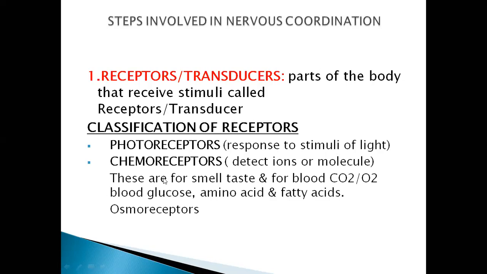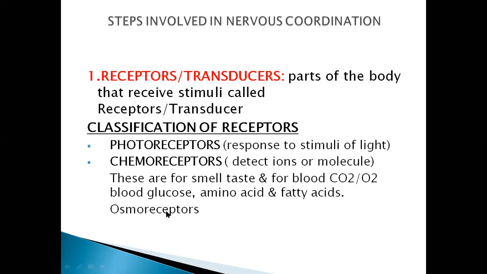All right. Next are the chemoreceptors. Chemoreceptors detect chemical ions or molecules. These chemoreceptors are for smell, taste, blood carbon dioxide and oxygen, glucose, amino acids, and fatty acids, and receptors in the hypothalamus. So these can be included in the chemoreceptors, right? And one thing more, the osmoreceptor also comes in the chemoreceptor.